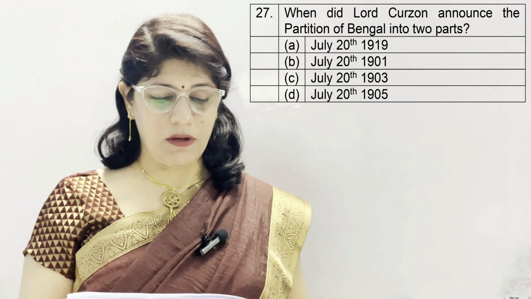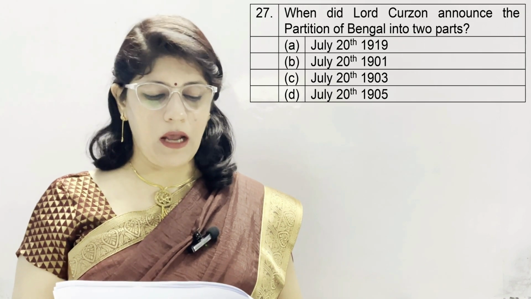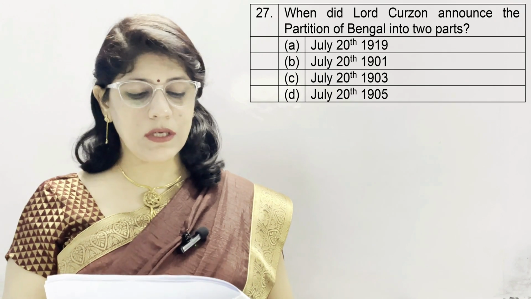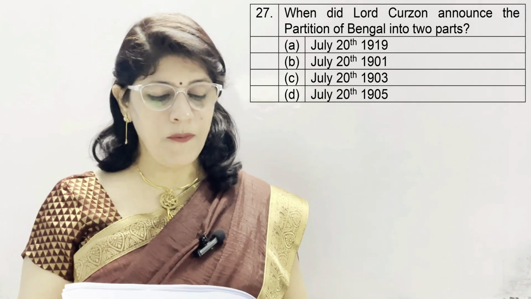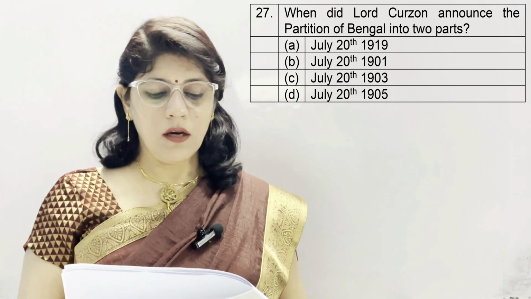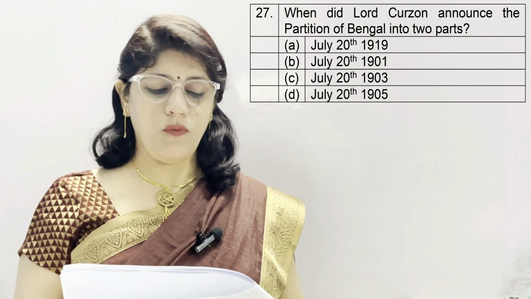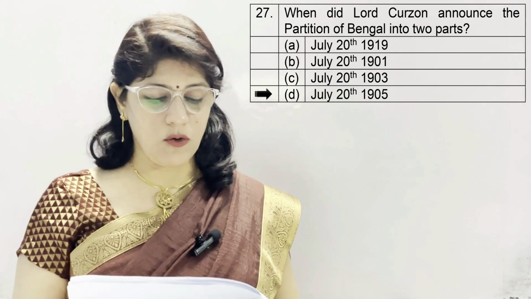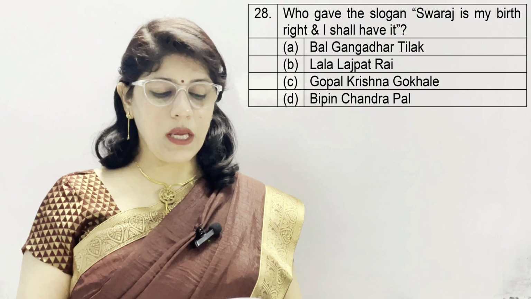Question number 27. When did Lord Curzon announce the partition of Bengal into two parts? A. July 20th, 1919. B. July 20th, 1901. C. 1903, and D. 1905. And the correct option is D. July 20th, 1905.